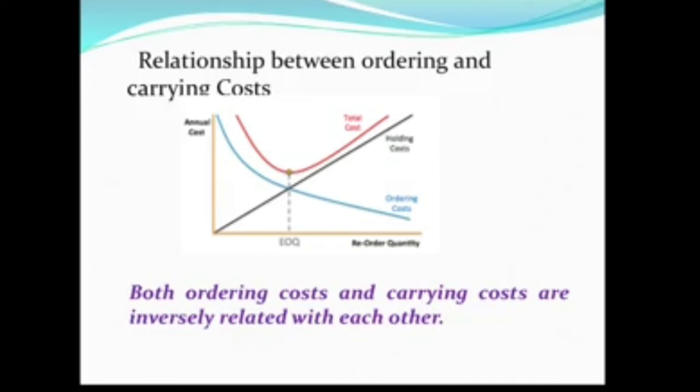So reorder quantity is increasing, that means number of orders is decreasing, and in the same way ordering cost is also decreasing. And if the reorder quantity is increasing, holding cost is increasing. So we can say there is an inverse relationship between ordering cost and holding cost, because one is decreasing and another one is increasing. And the red line is showing the total cost, which is the total of holding cost and ordering cost.